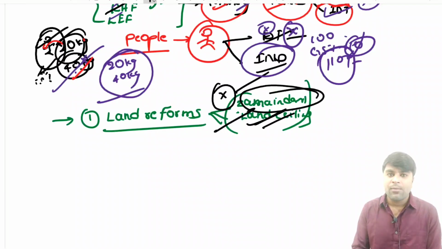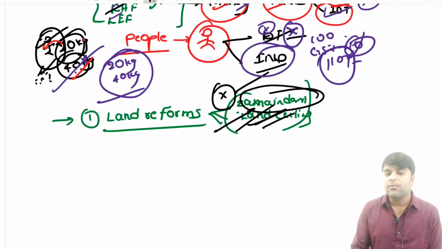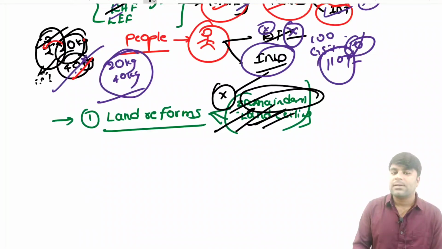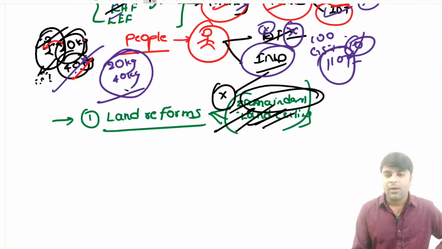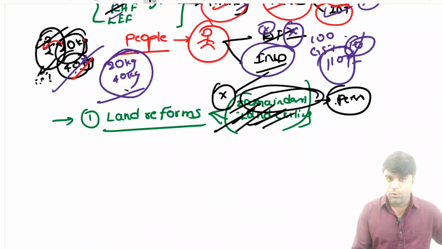Say for example, in the Zamindari Abolition Acts, there is a loophole called personal cultivation. Now imagine myself as a zamindar, and if I have 100 acres, the Zamindari Abolition Act says that most of my land should be given to the government of India. Now, if the government of India gets this land out of the Land Ceiling Acts and Zamindari Abolition Acts, the extra surplus land can be distributed among the farmers. Right? This is the plan. Now, in the Zamindari Abolition Act, we have a loophole called personal cultivation. If the landlord wishes to personally cultivate his land, he can retain it. In such a way, it has loopholes.